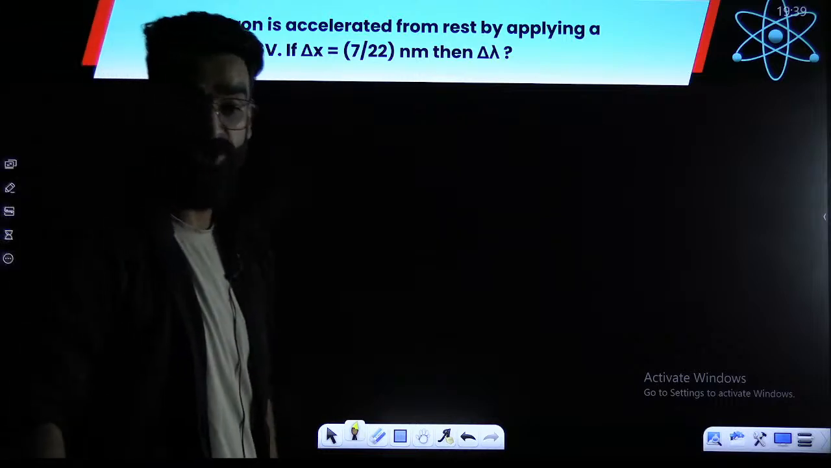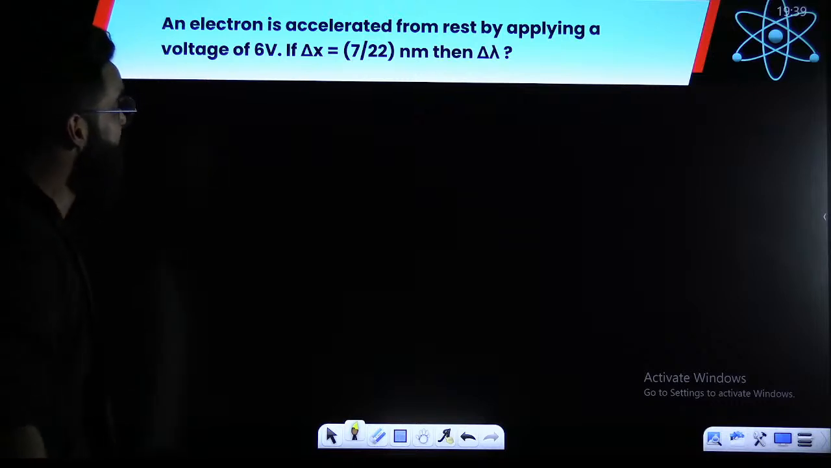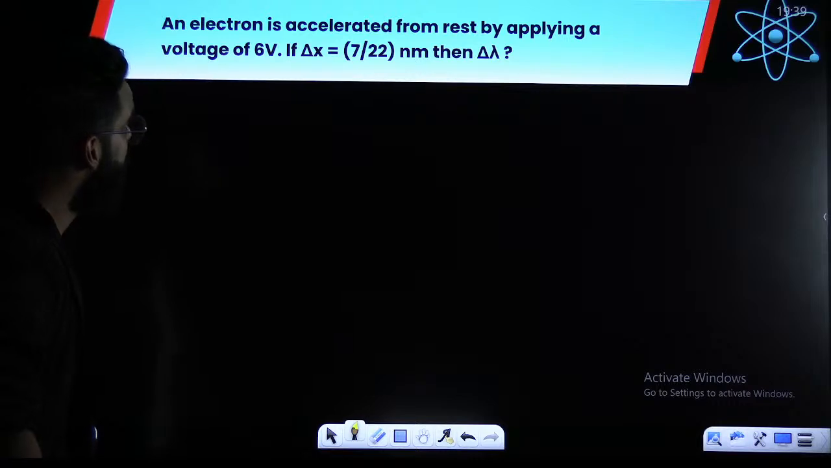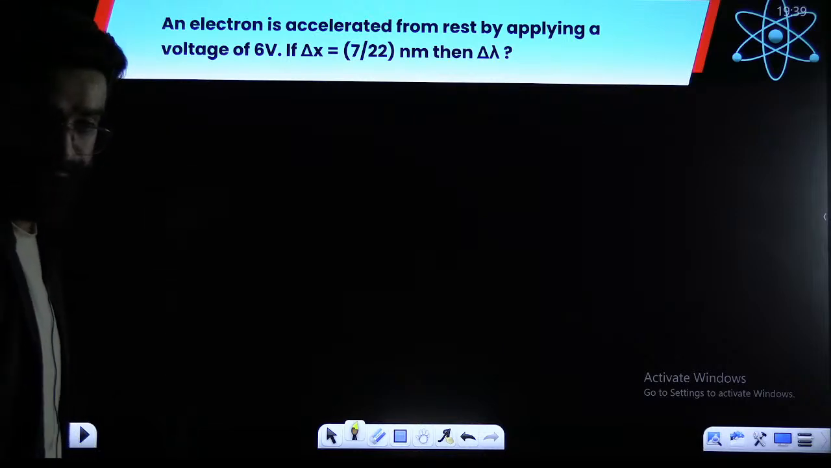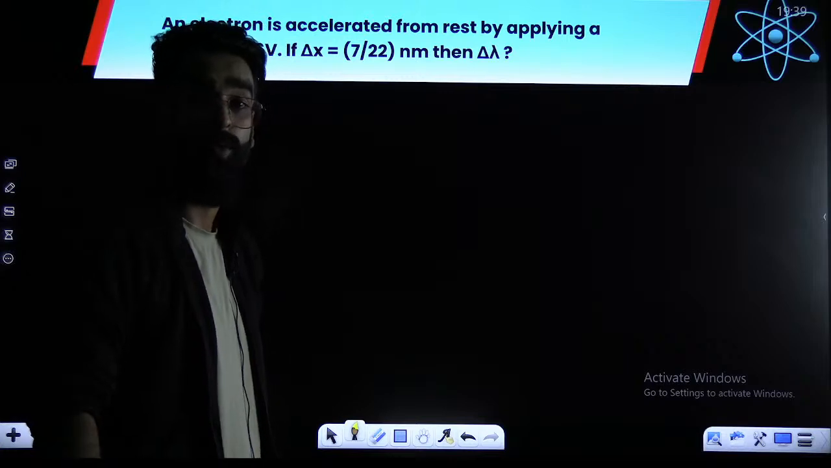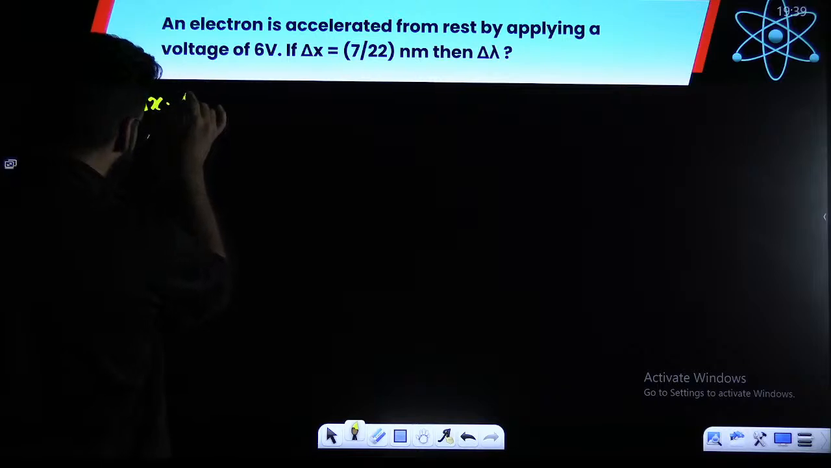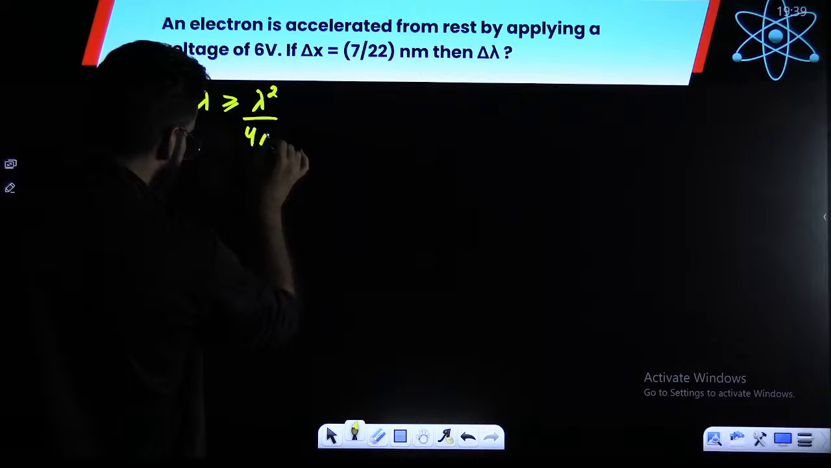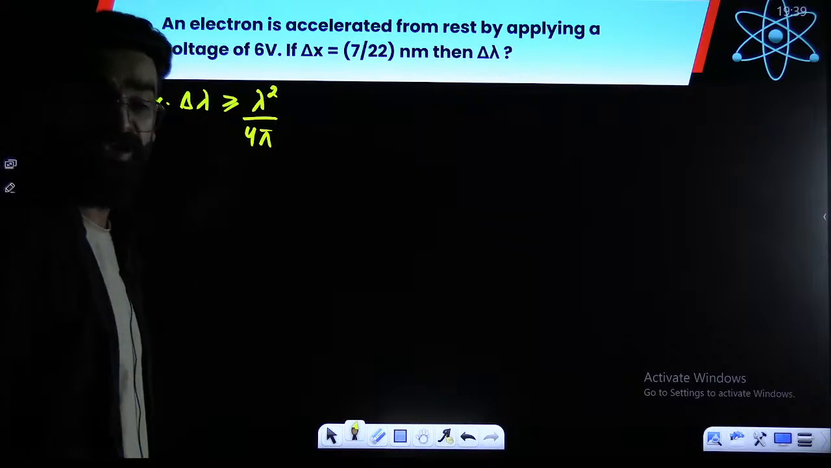This is the second type of question, my dear students, which can be asked. The question is: an electron is accelerated from rest by applying a voltage of 6 volts. If delta x is equal to 7 by 22 nanometer, then calculate delta lambda. Is there any equation wherein delta lambda was introduced? I gave you one equation if you remember: delta x dot delta lambda is greater than or equal to lambda square divided by 4 pi. This is the equation which I gave you a few minutes back.